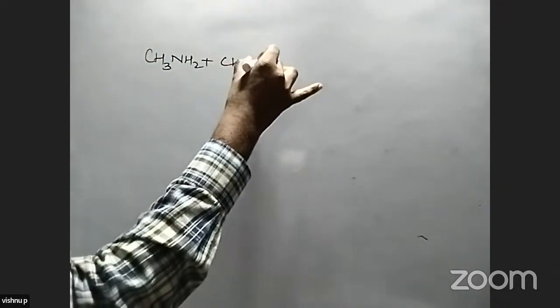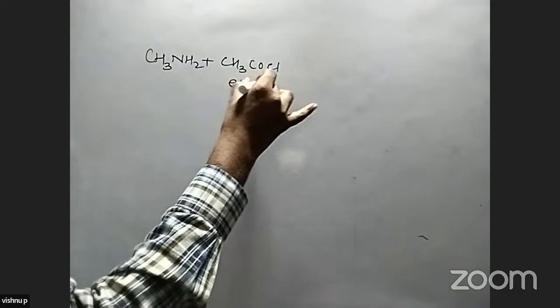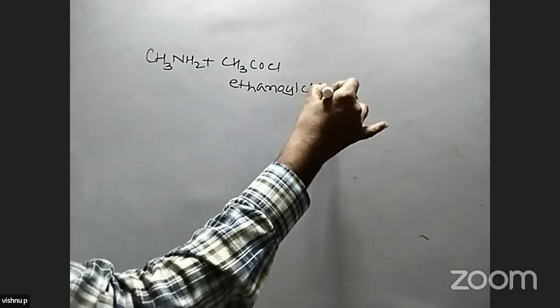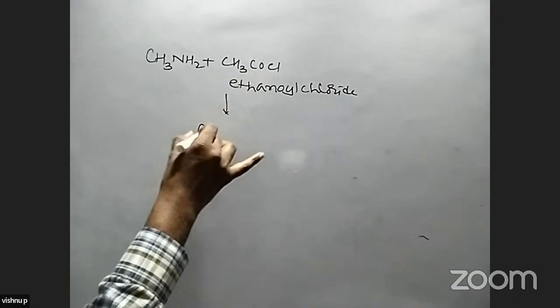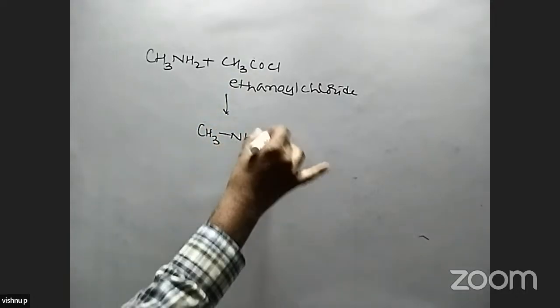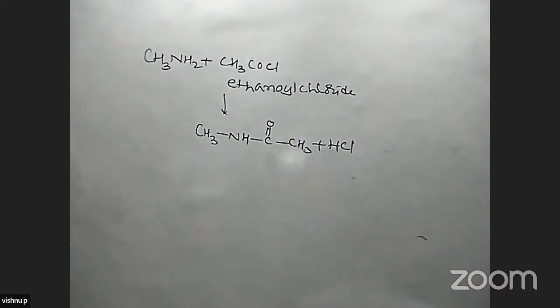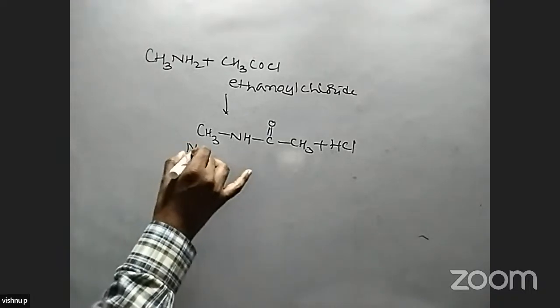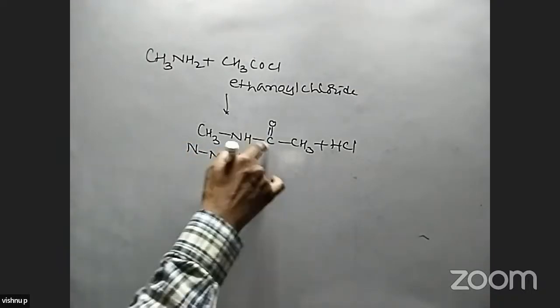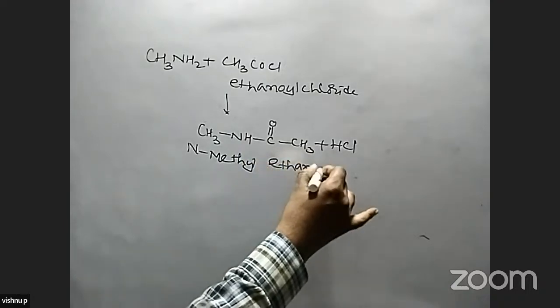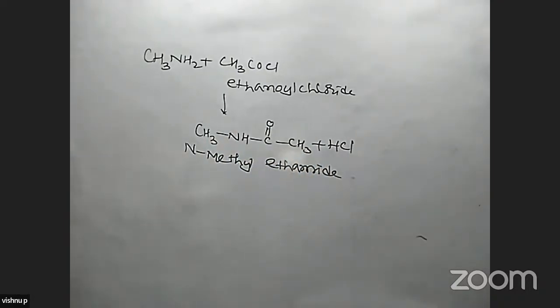Primary amine reacts with CH3COCl. This is called ethanoyl chloride. The compound is CH3NHCOCH3 with HCl separated out. So an amide is formed in this reaction. What type of amide? A substituted amide is formed. This is N-methyl, two carbons. The compound is N-methyl ethanamide.